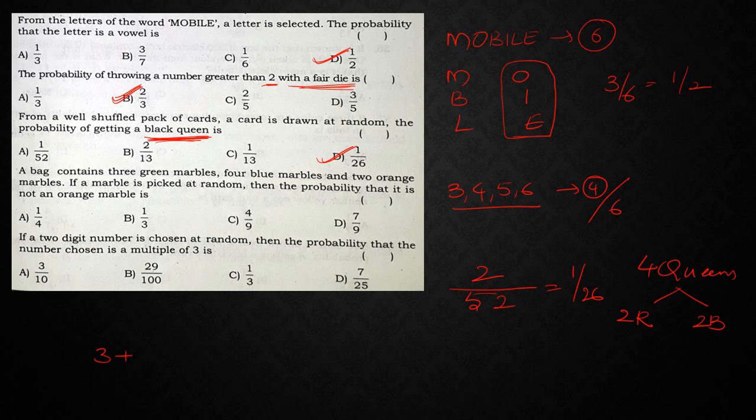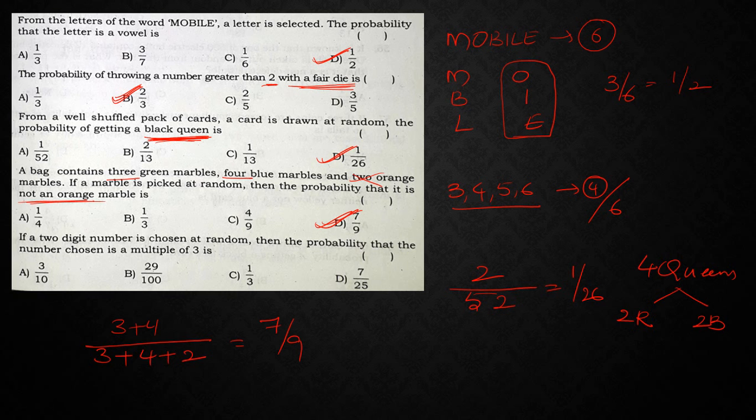A bag contains 3 green marbles plus 4 blue marbles plus 2 orange marbles. These are the total outcomes. Now what is he asking? Not an orange marble. Not an orange marble means we should not consider this. So 3 plus 4 by 3 plus 4 plus 2, which is nothing but 7 by 9. So the answer is 7 upon 9.